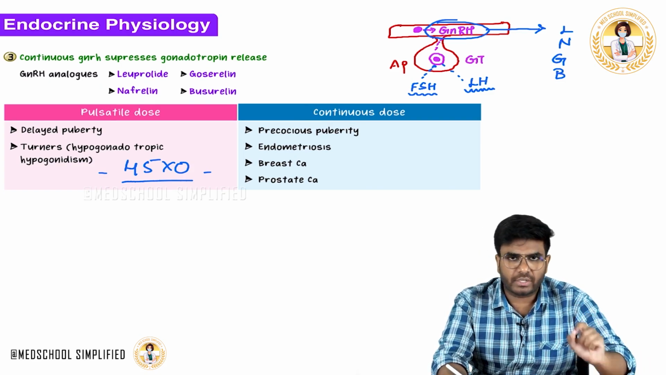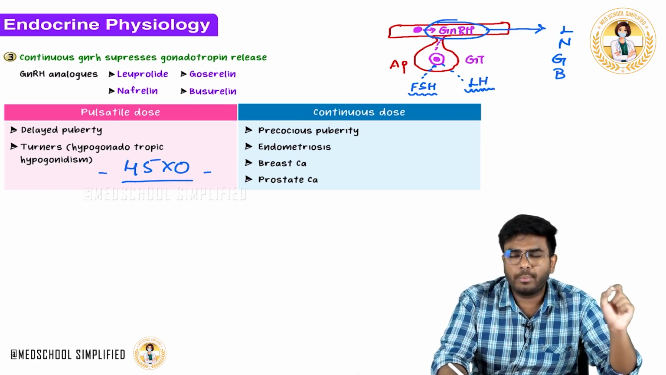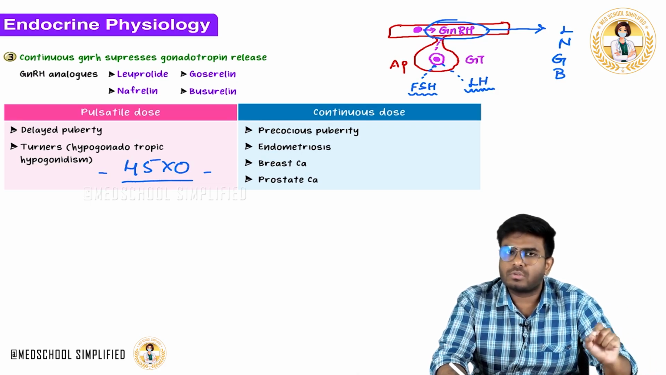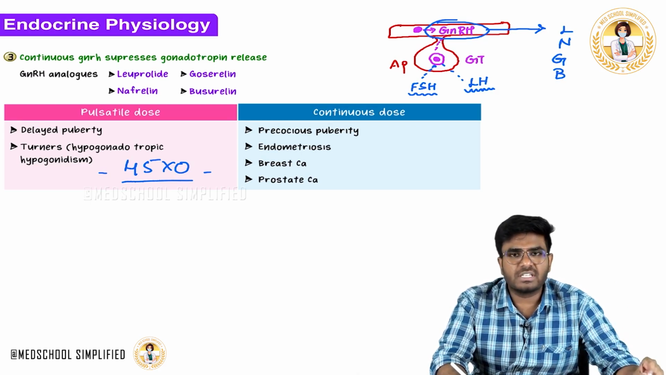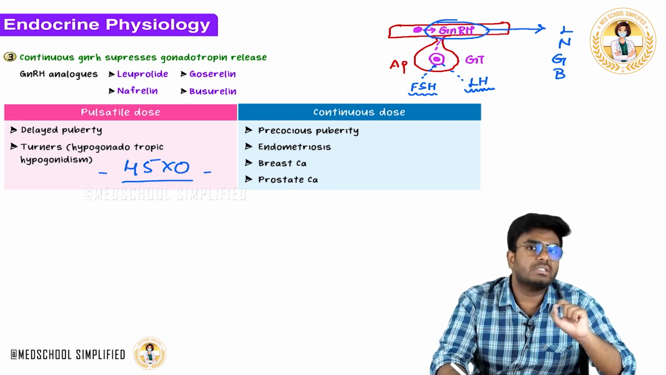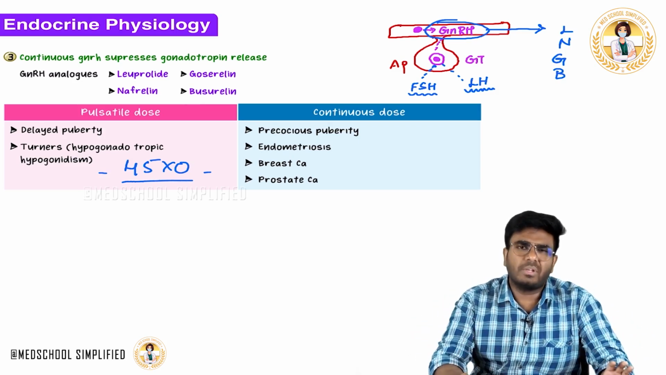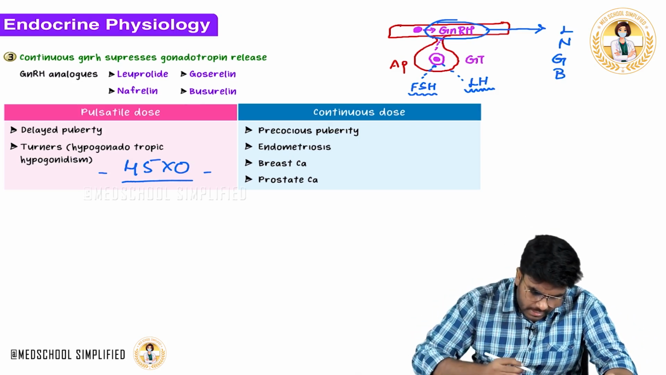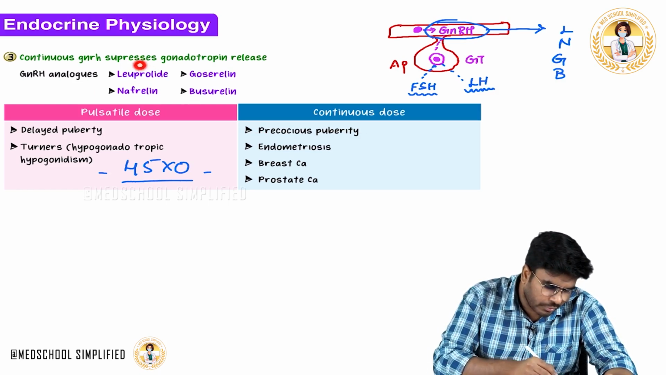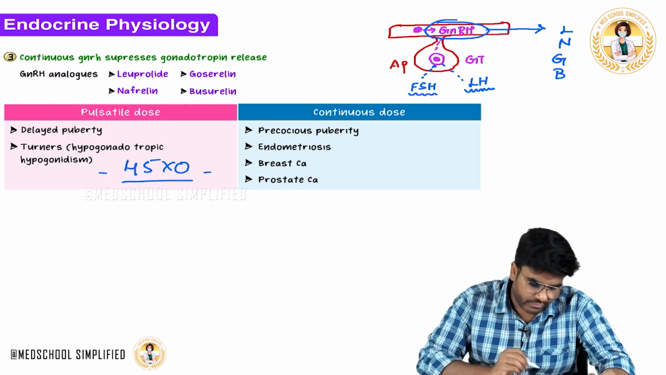When you give these drugs in a continuous form, her ovaries are inhibited. The hypothalamo-pituitary ovarian axis is inhibited. So no FSH, no LH. No FSH means no follicular development. No follicular development means no estrogens. No estrogens means no breast development, no endometrial proliferation, no menses. Simple, in a simple way. So if there is precocious puberty, you have to use these analogs in continuous form. Okay, well and good.